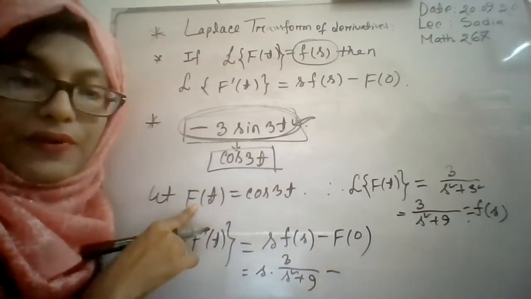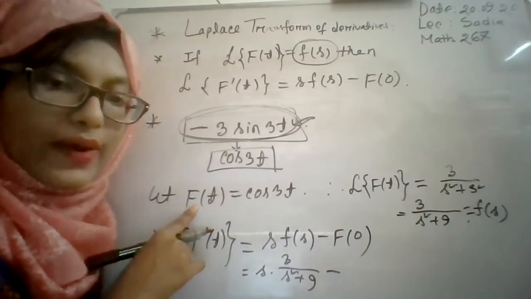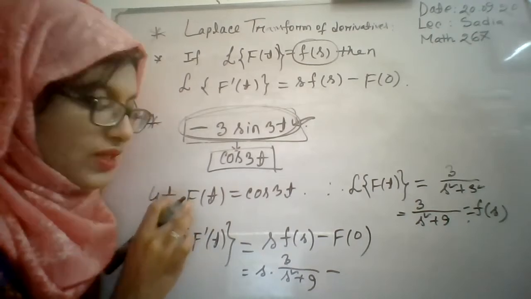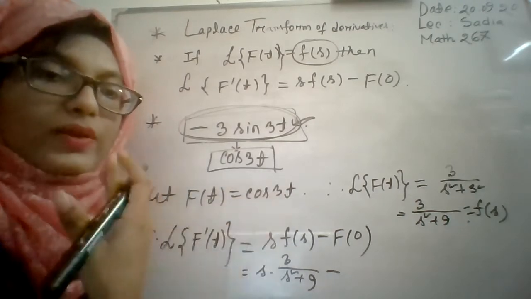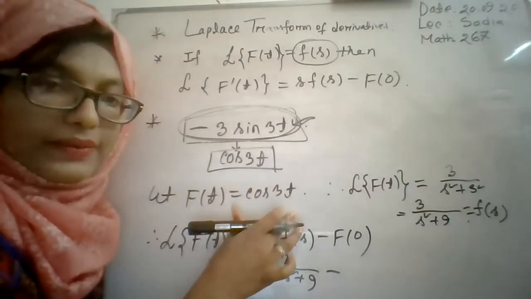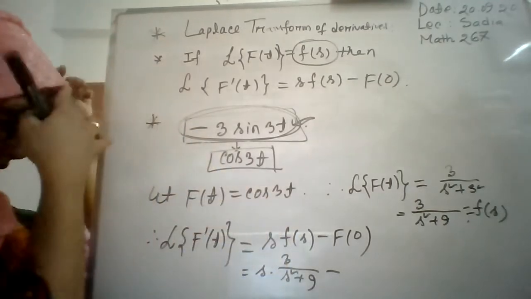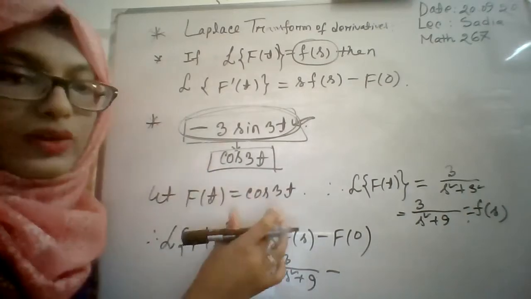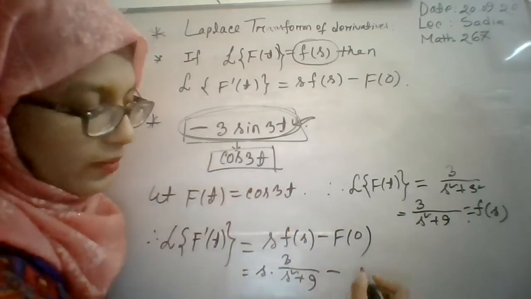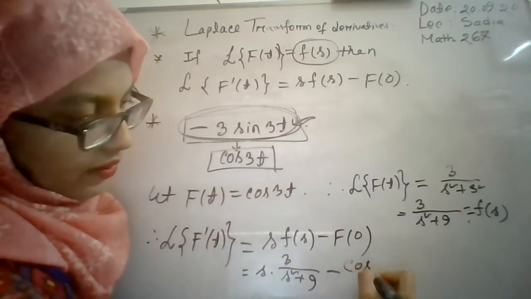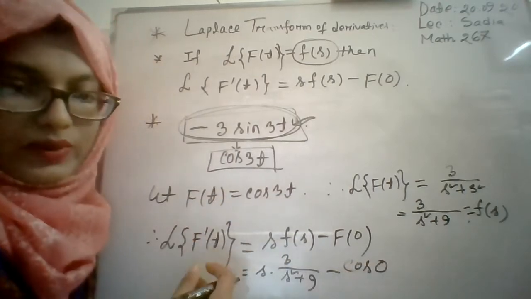Here F of s is equal to this, and you have to find f of 0 from f of t. F of t is equal cos 3t. Then what will be the result for f of 0? It will be cos 0, right? Here replace t by 0 and it will be cos 0. That means the result will be